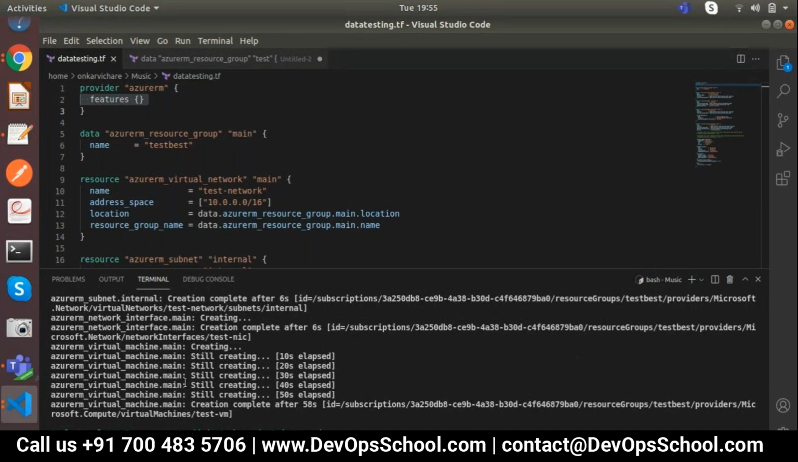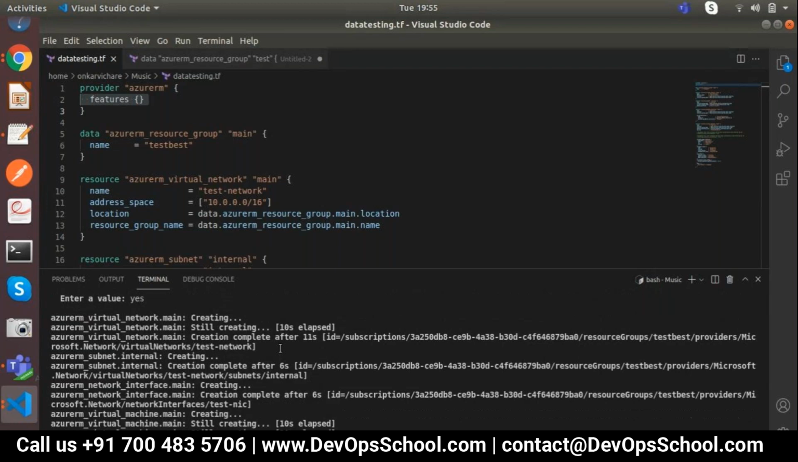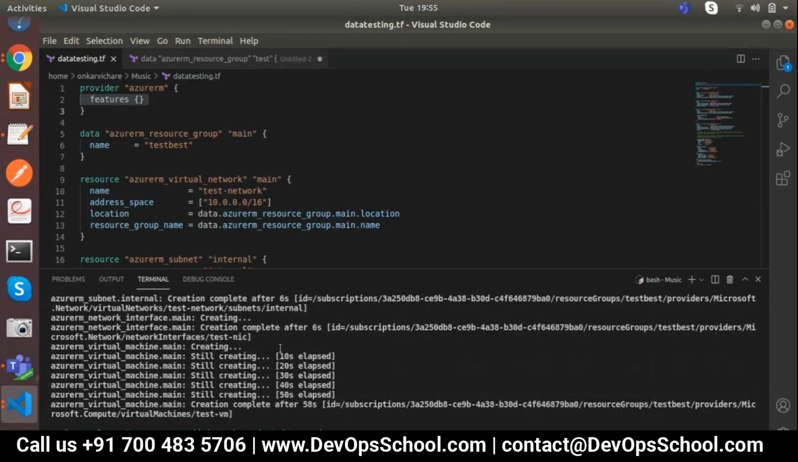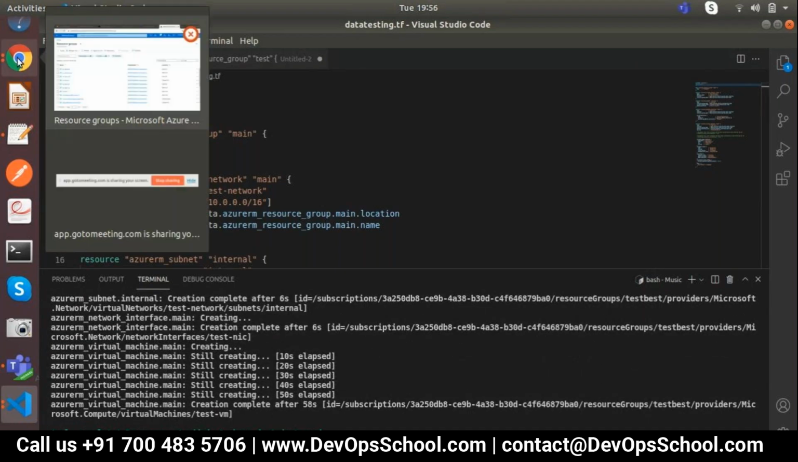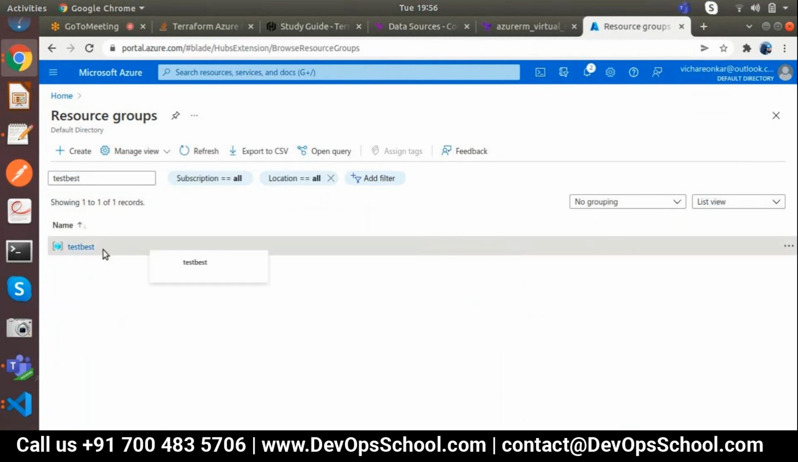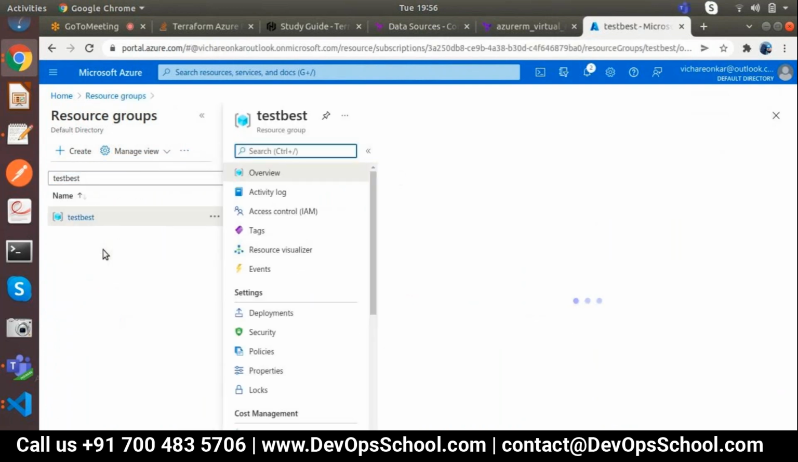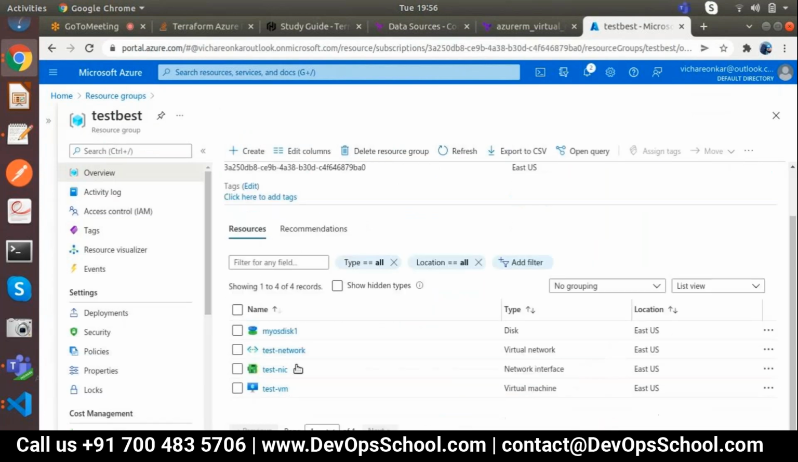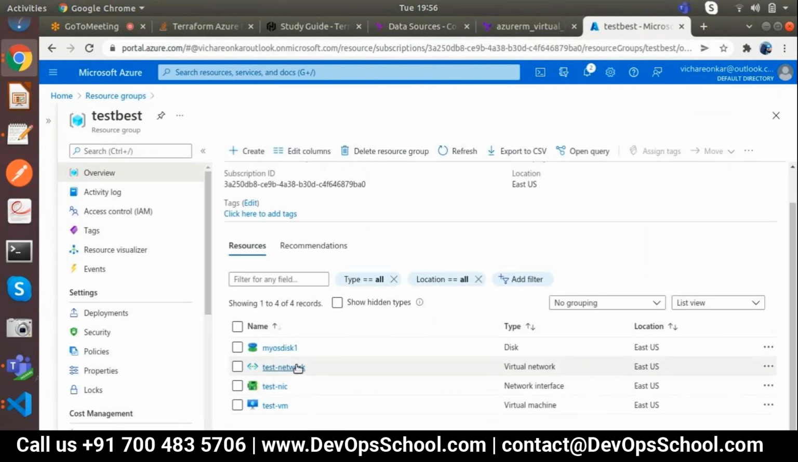Are you able to see now all these resources are created? Let's see what is deployed now. Search it out, test. Open it. These all resources are deployed, right? NIC, my OS disk, test VM.